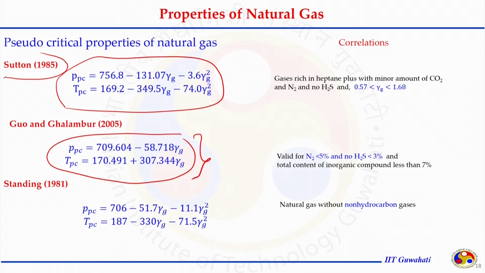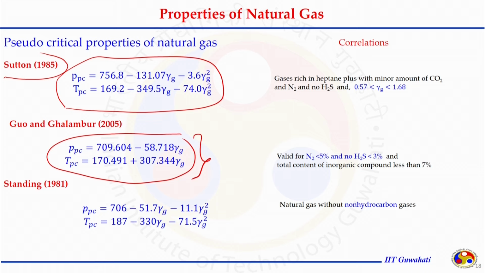But each correlation that has been developed based on the charts has certain limitations, because a particular data set was used to develop the relationship, or they hold good only within certain limits of other parameters, like the percent of the inorganic compound present and the specific gravity of the gas being handled. Let us go one by one.